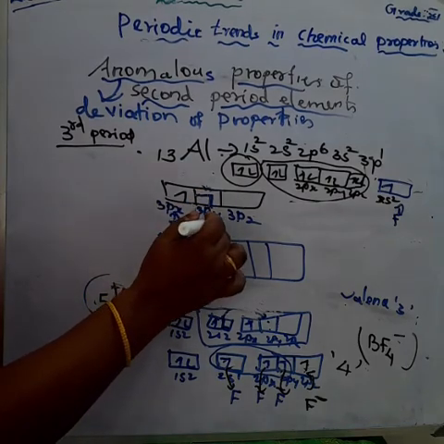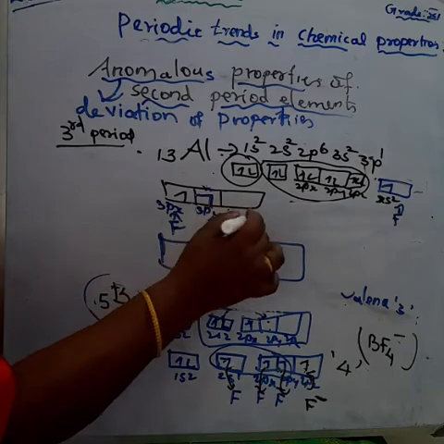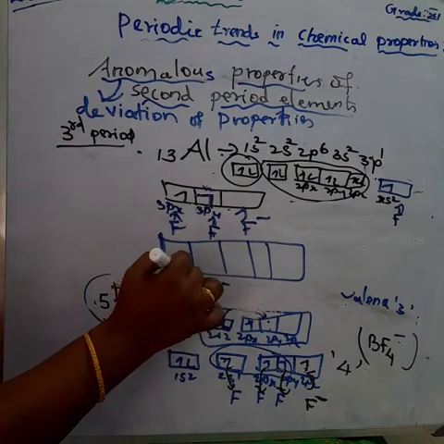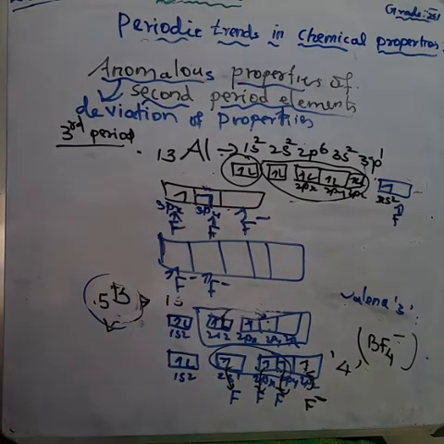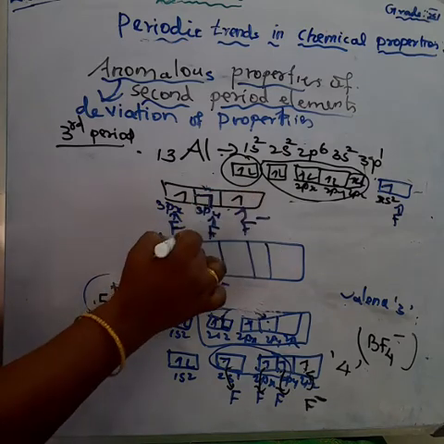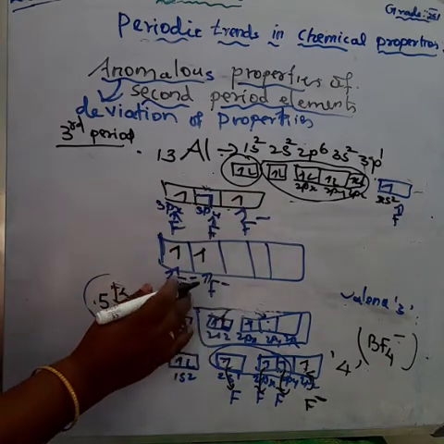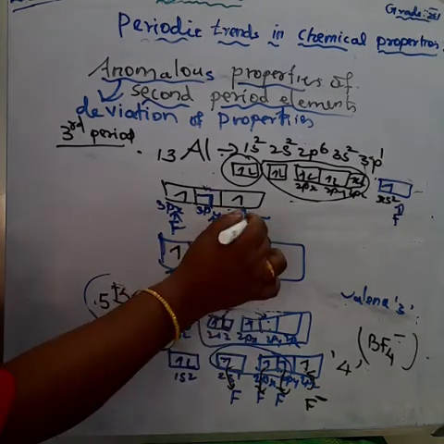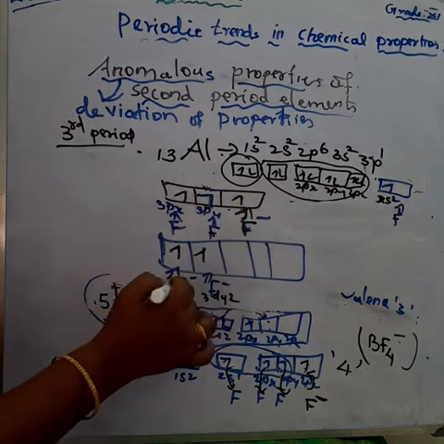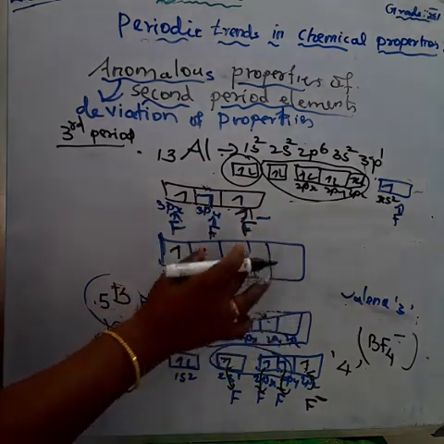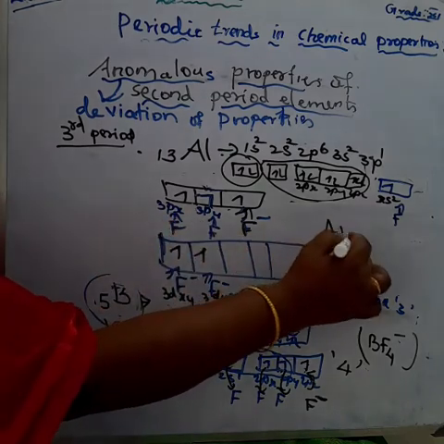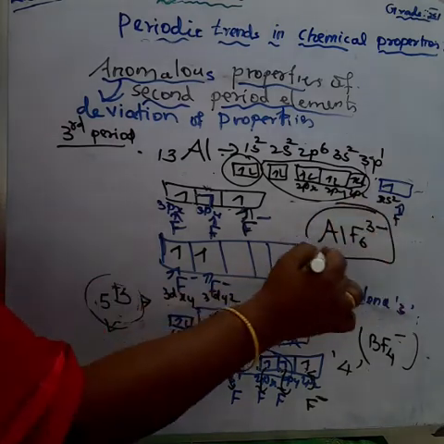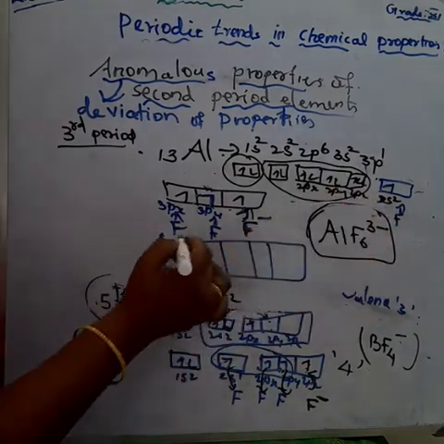Okay, fluoride ions, fluoride anion can be accommodated in 3 orbitals. Okay, what are the 3 orbitals? 3pz orbital, 3dxy and 3dyz orbital, remaining fluoride minus ion occupied. Understood? Now, what is the compound forming here? Aluminium hexafluoride 3 minus. Because why 3 minus? The 3 minus fluoride ion occupy these 3 free orbitals.